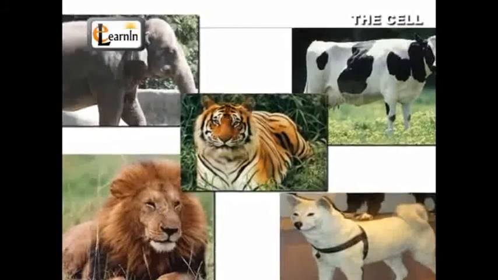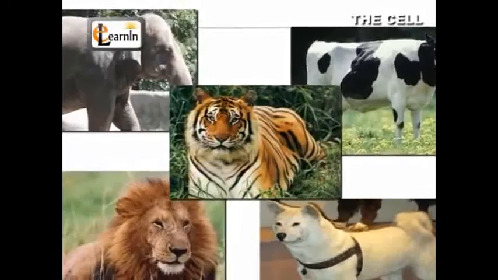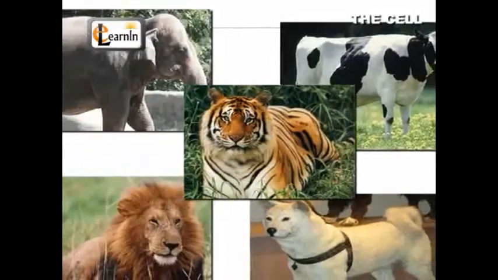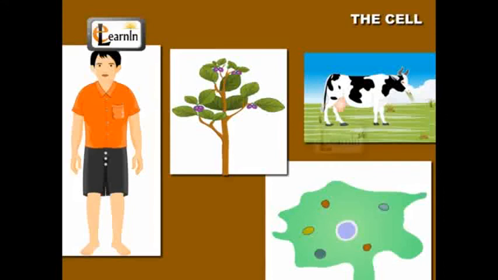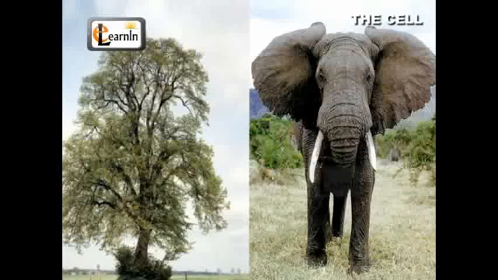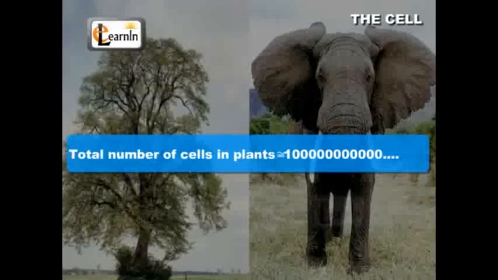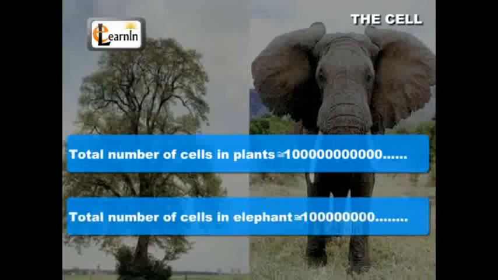There are millions of living organisms of different shapes and sizes. Their organs also vary in size, shape, and the number of cells they contain. Let us now take a closer look at the number of cells in a body. The number of cells in every single organism runs into billions and trillions.